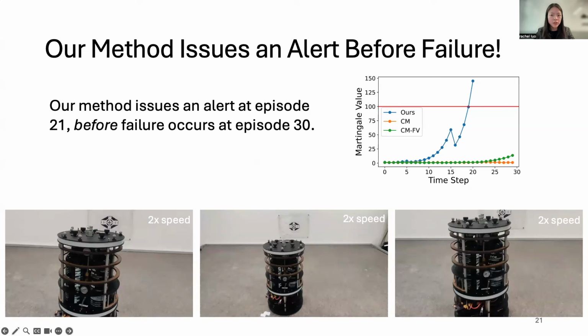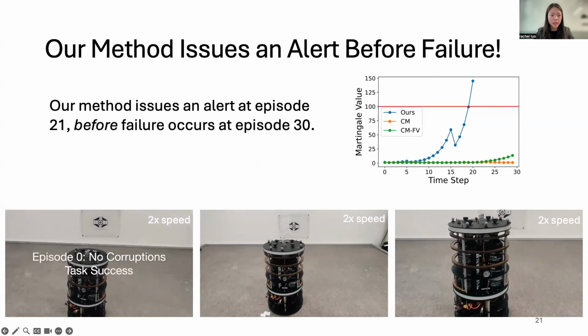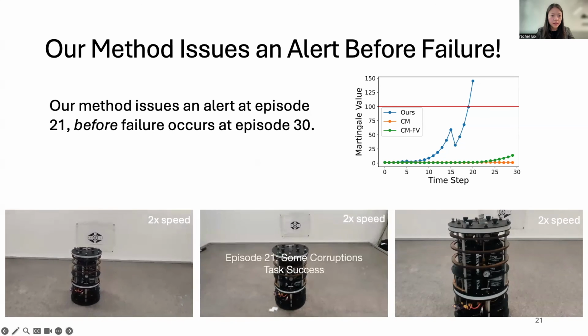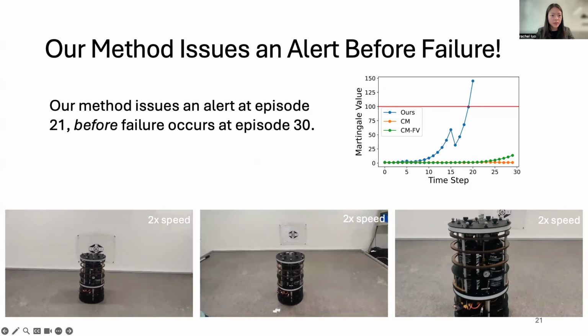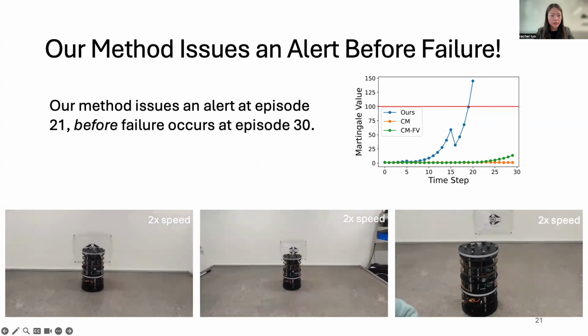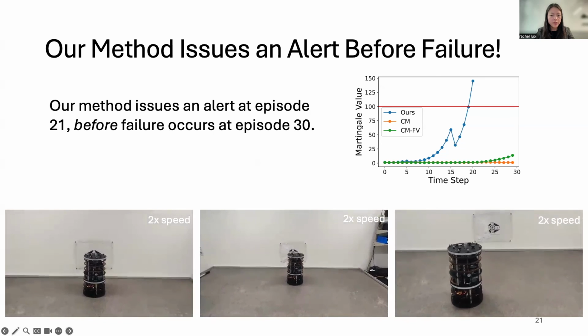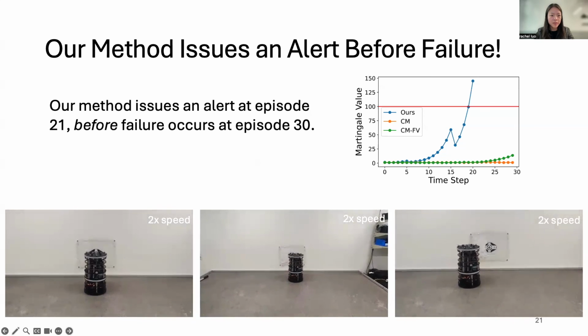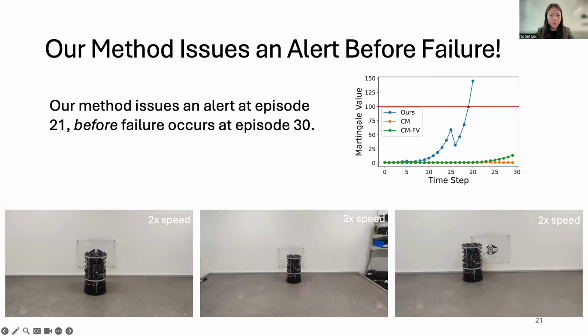So these videos show the FreeFlyer navigating to the target at episode 0 on the left, at episode 21 in the middle, and at episode 30 on the right. And we can see that it successfully navigates the target at episode 0 and at episode 21, but it fails to navigate to the target by episode 30. It veers off to the left.